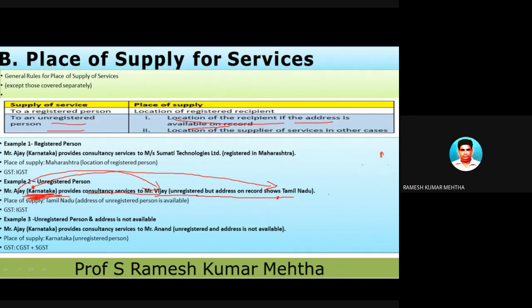So the location of the recipient is Tamil Nadu, and the Karnataka person is supplying the services to Tamil Nadu. And this is a case of IGST because the services have been provided from Karnataka to a person in Tamil Nadu. So this is the way.